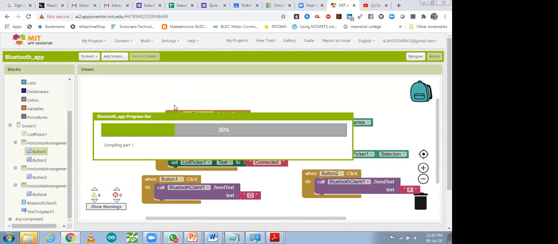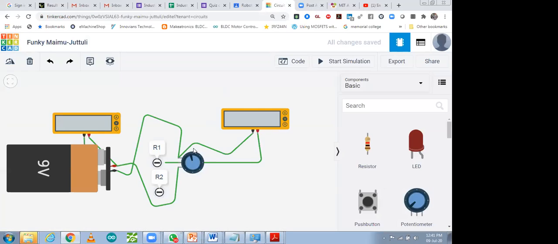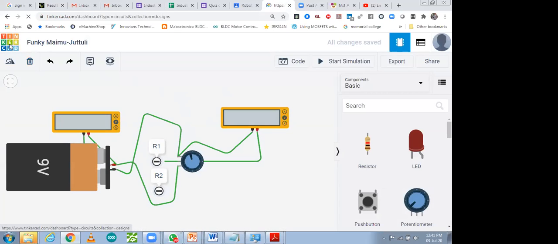So how can you do coding of Bluetooth? For that, I'm just going to share the coding with you. You can use that coding in Tinkercad also. So let me open that coding.